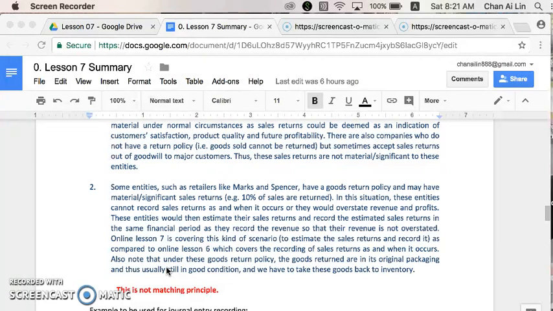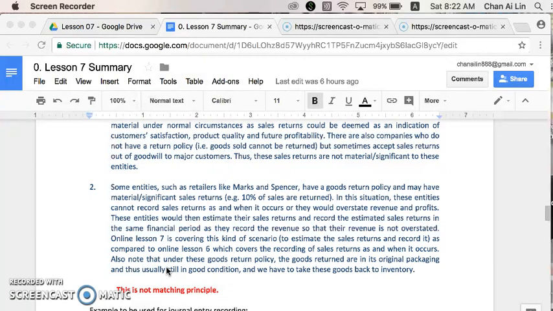Now, because this is an estimated sales return, and we are estimating the sales return and recording it before the actual sales return occurs, therefore we have to park the figure in this contra asset account called allowance for sales return. This concept is similar to the allowance for impairment of AR, where we estimate the impairment loss on AR before the bad debt occurs, before the write-off occurs.